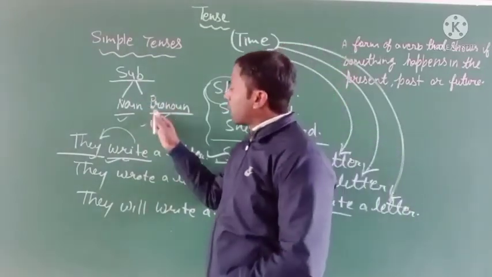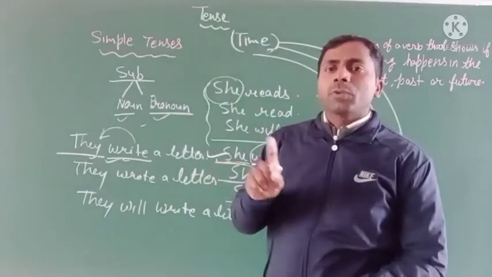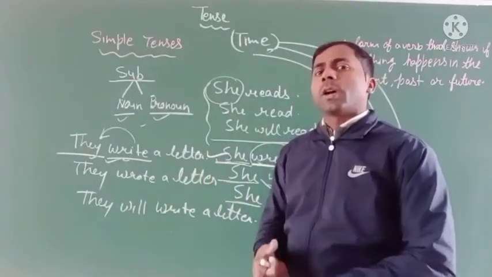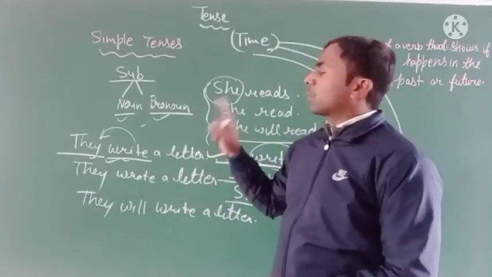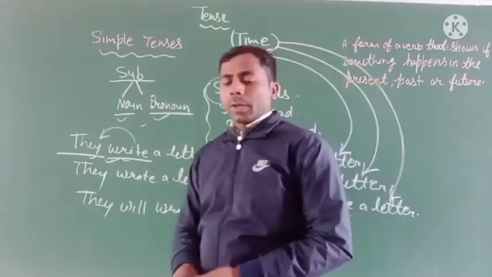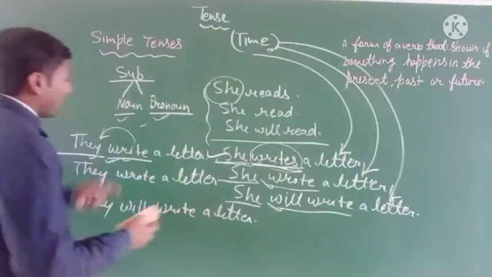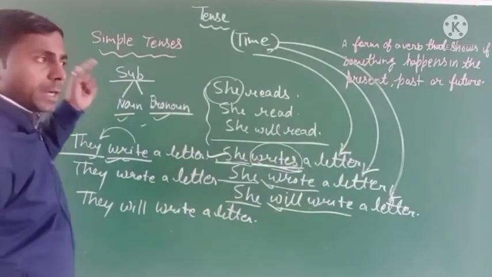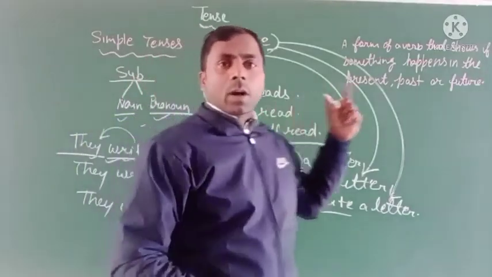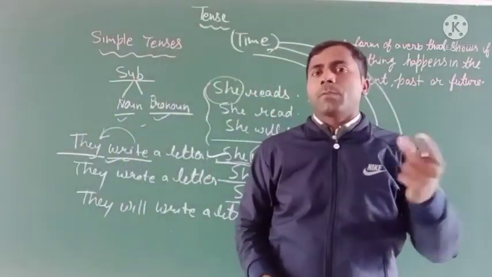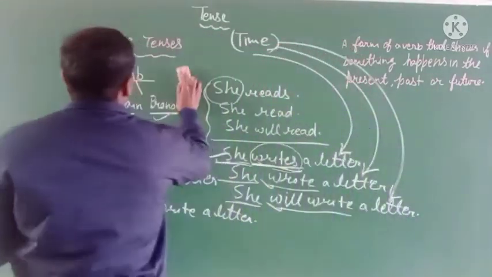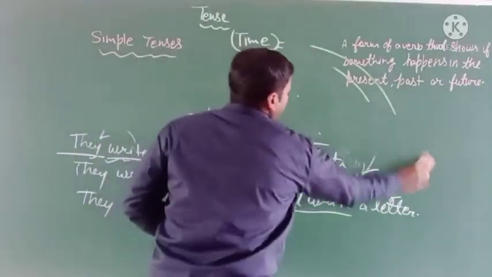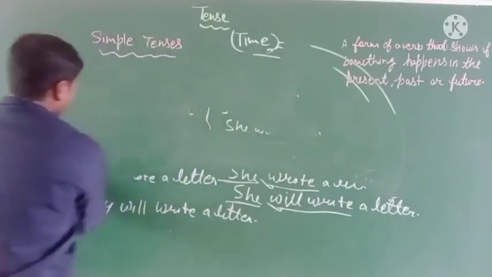If the subject is singular, then you have to use a singular verb, and if the subject is plural, then you have to use a plural verb. You will read about it in the next chapter on subject and verb agreement. First we have to understand about tense.